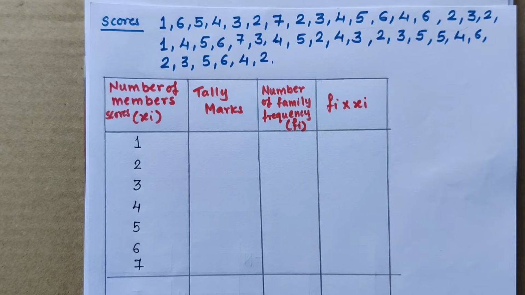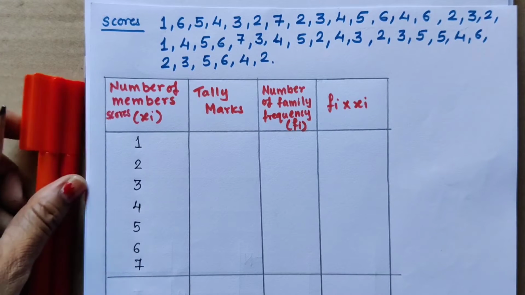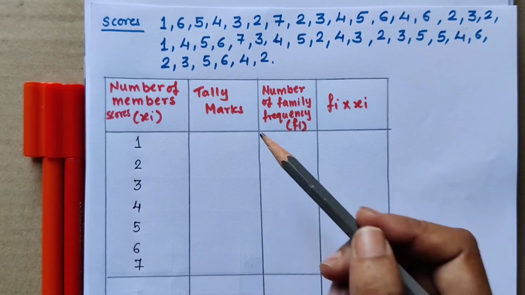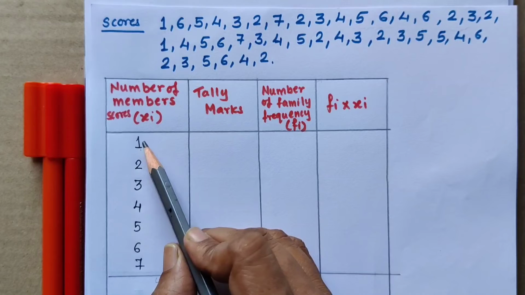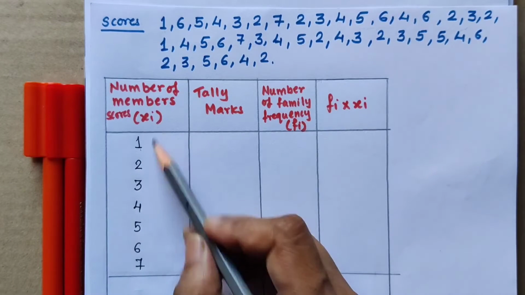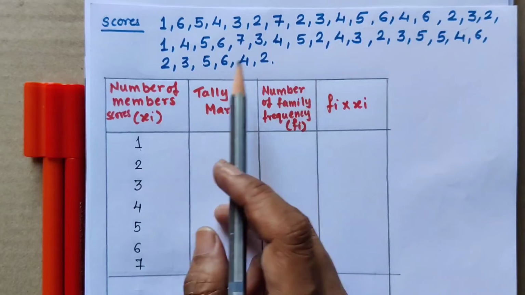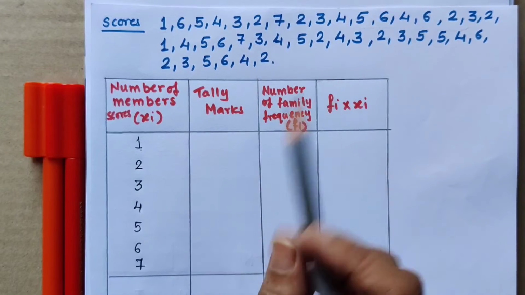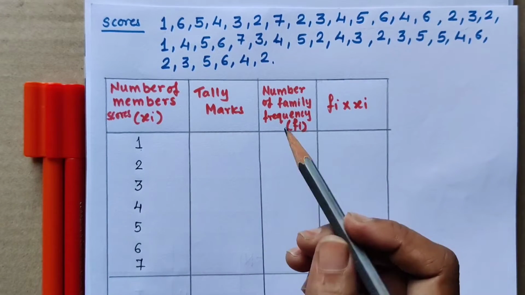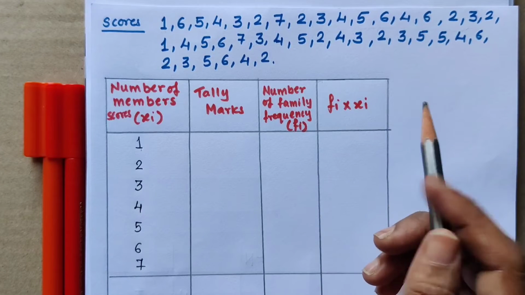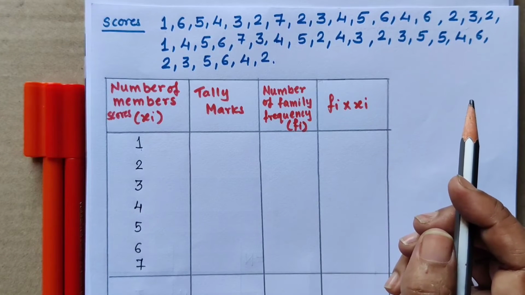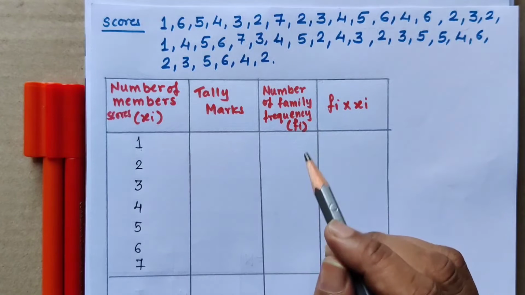Now let us see what should be done in the tally marks. We have to find out how many times each score recurs. If it comes one time, we put one vertical line, which is the tally mark. If it comes two times, we put two vertical lines.